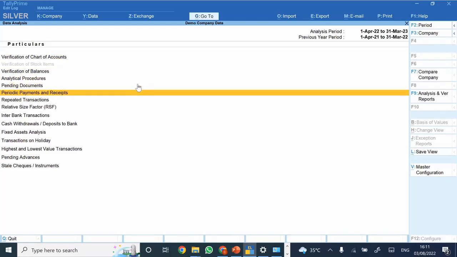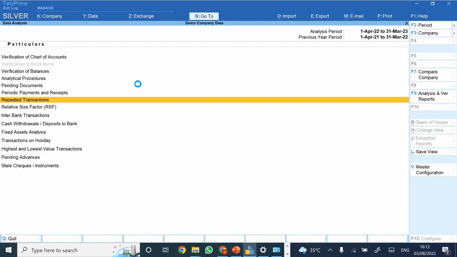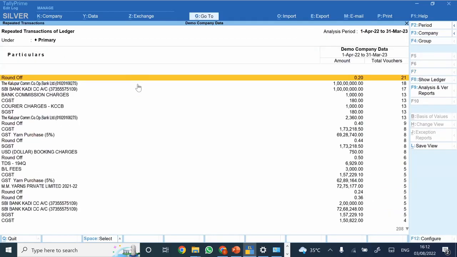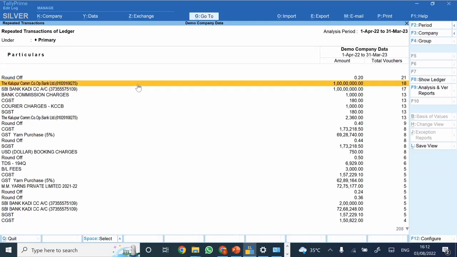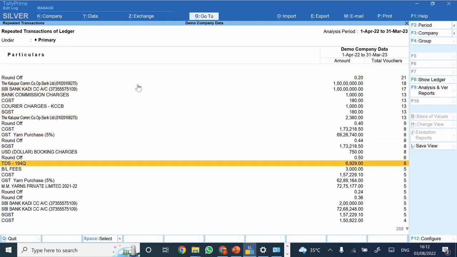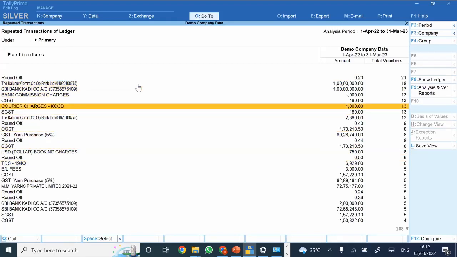So we have already seen the periodic receipts and payments. There is one more option, that is for repeated transactions. How many times has an amount been repeated in any particular transaction? This is something I would say is very useful when you want to have an analytical view.